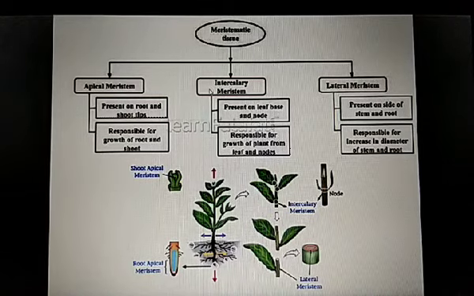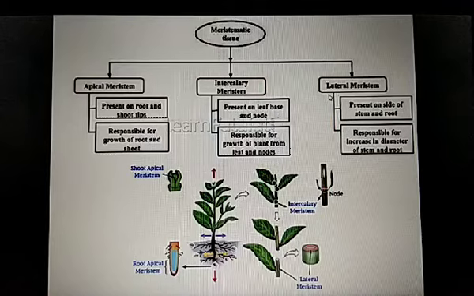Second is intercalary meristem. They are present on the leaf base and node, and responsible for growth of plants from leaf and nodes. As you can see in this diagram here, these parts are the intercalary meristem, and these are the nodal parts from where the leaves arise, or new branches arise. So intercalary meristem is mainly responsible for growth of the plant from nodes.